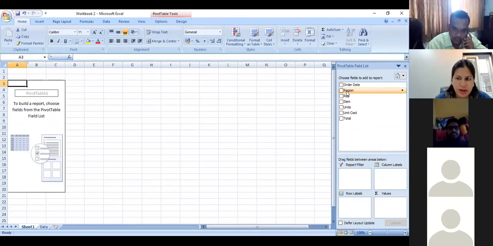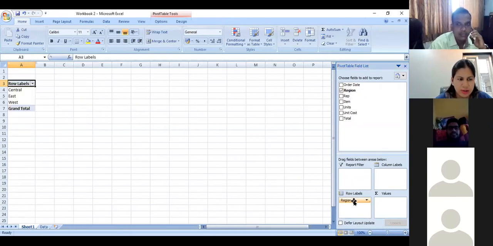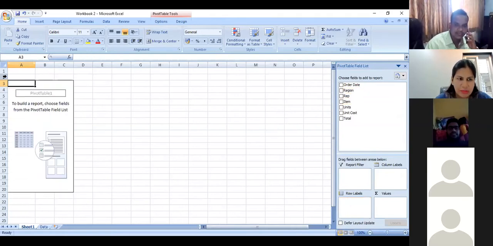So since I want regions to appear, I select this and move it against the row labels. I have to drag it and drop it down in the row labels option. I'll just repeat this once more. This being my table, so I will get my data here. I have to select region. So I select this and I drop it down in the row labels option with the help of my cursor.